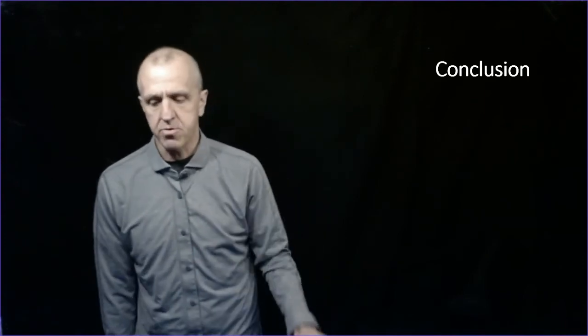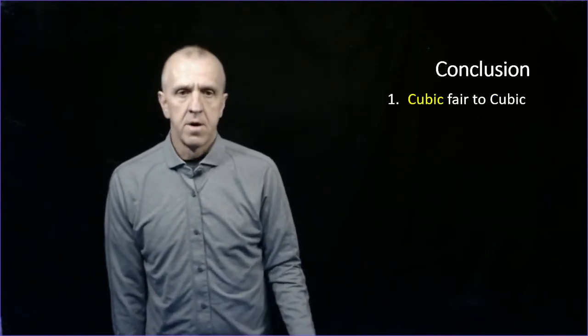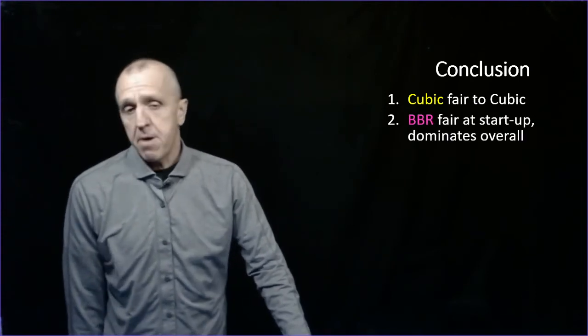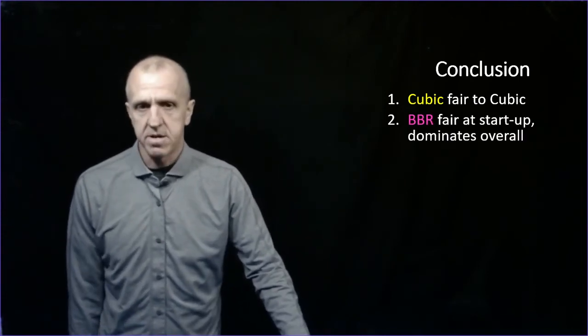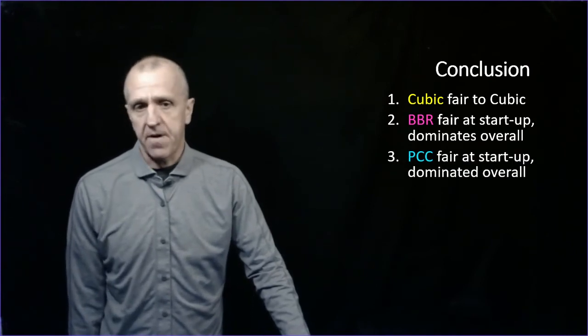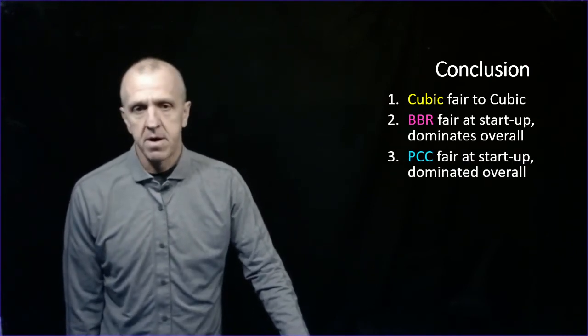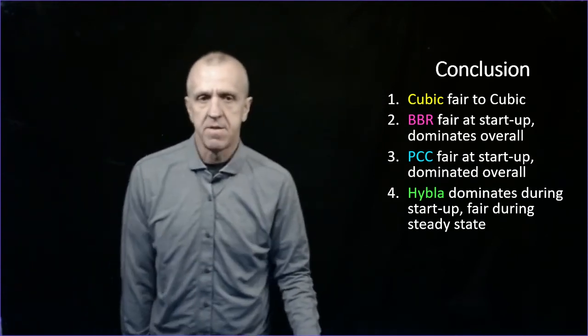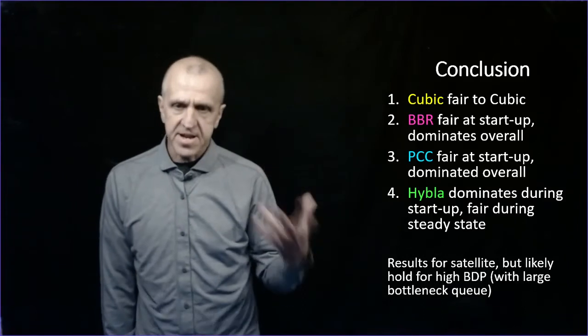All right, so let me summarize where we are. Cubic versus Cubic is fair to itself at all phases. BBR is fair at startup, but overall it dominates. Whereas PCC is also fair at startup, but it gets dominated. And then Hybla dominates at startup, and then it's kind of fair during steady state. And so these are, again, for a satellite network.